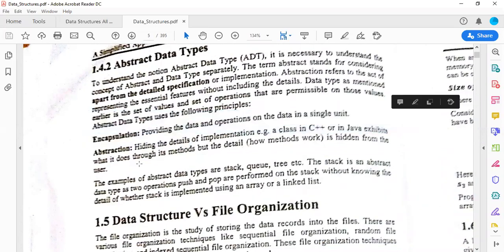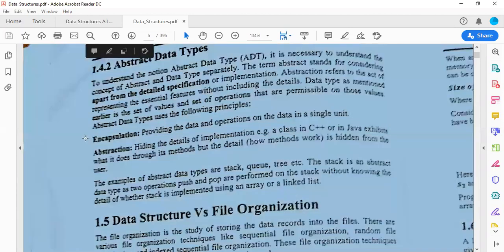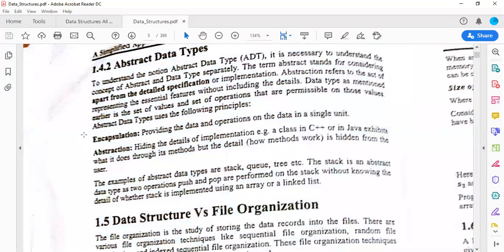So in abstract data types, we have two concepts: encapsulation, that we have already discussed, I think, in object-oriented programming. So it is providing data and operations on the data in a single unit. What is encapsulation? We are wrapping or covering multiple units into a single unit. For example, take a wafer packet, or any multiple things that can be organized into a single structure. Multiple wafers can be put in that packet, and a wrapper is wrapped around those wafers. So that is your encapsulation. The internal part is hidden from the outside world.